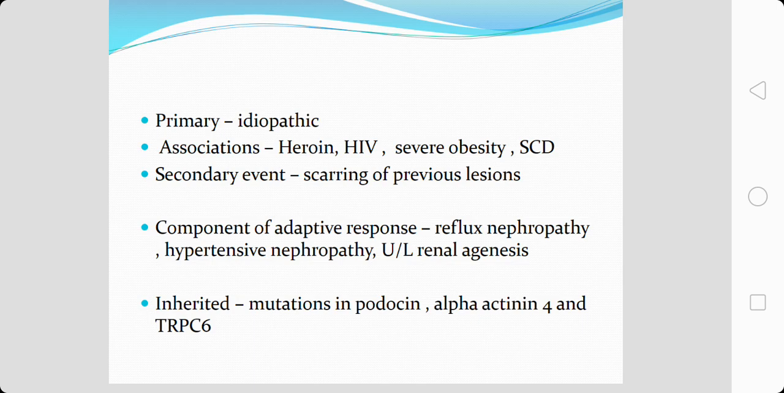It can occur as a component of an adaptive response secondary to renal tissue loss, seen in cases of reflux nephropathy, hypertensive nephropathy and unilateral renal agenesis. It can also be secondary to some inherited mutations, namely mutations in podocin, alpha actinin 4 and TRPC6, which is transient receptor potential calcium channel 6. So it can be inherited secondary to certain mutations in these proteins.